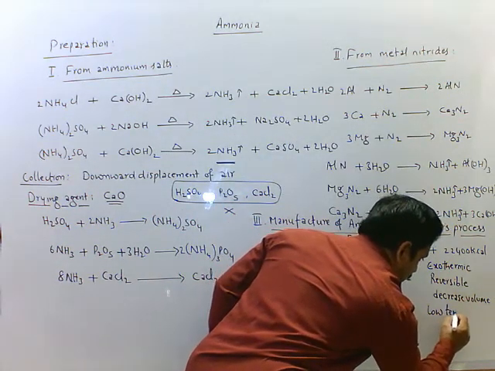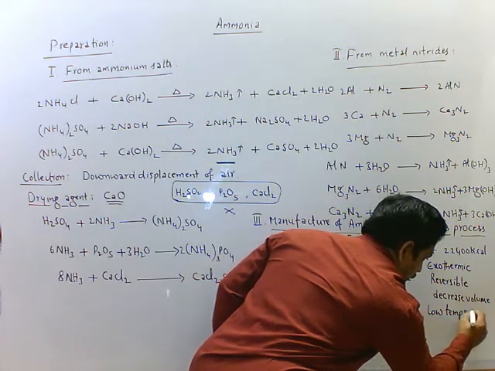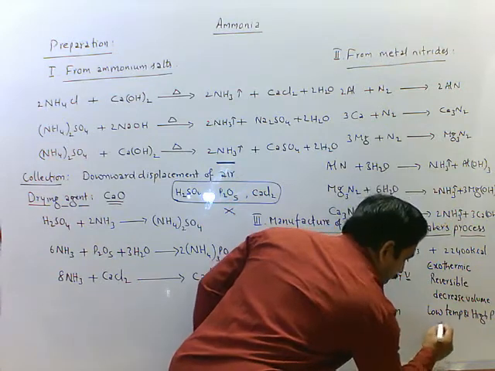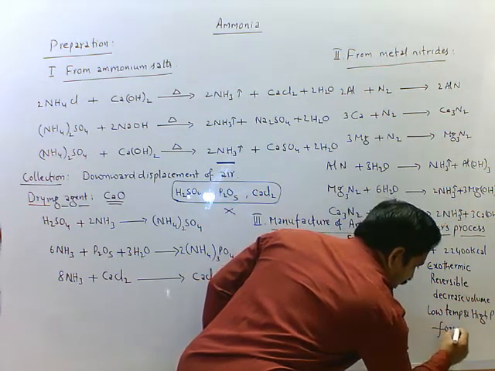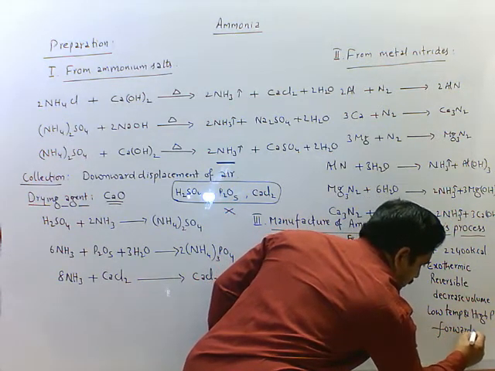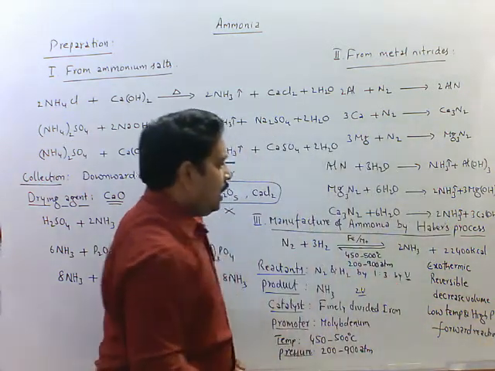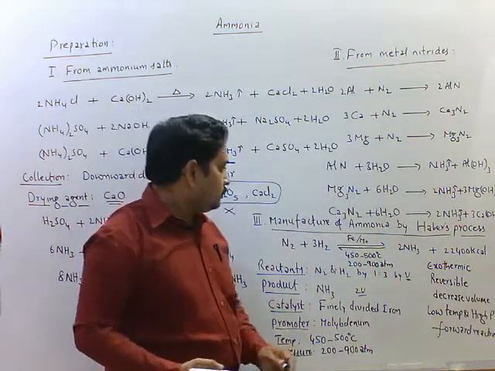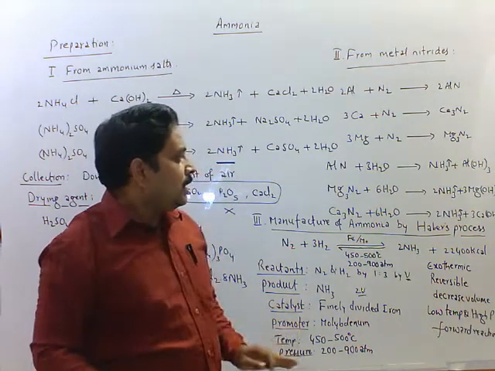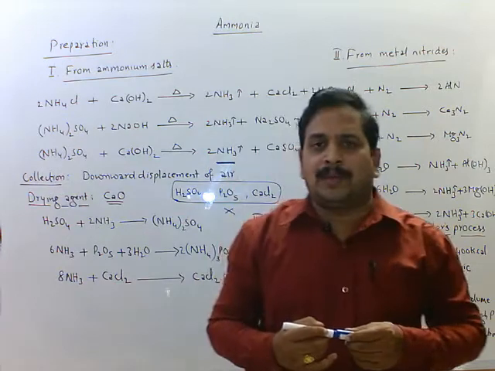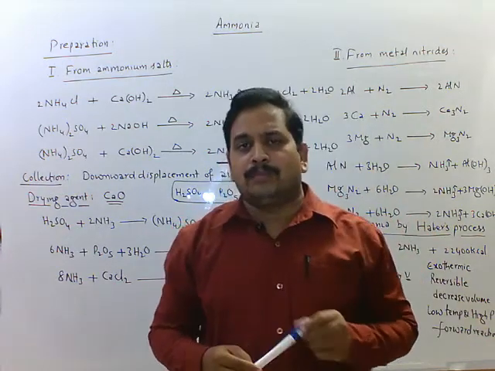Low temperature and high pressure favor the forward reaction. Forward reaction means formation of more ammonia. So this is about Haber's process. It is the industrial method of preparation of ammonia.